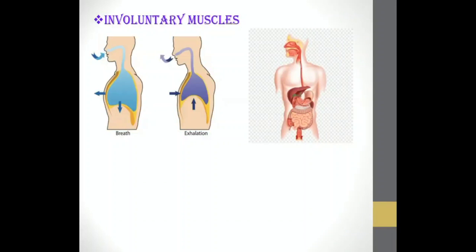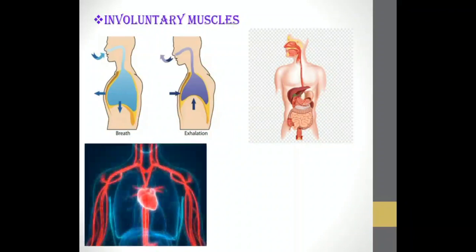Then the second example is your digestion. Digestion takes place by itself. These are vital functions. They are essential for your life. They are not dependent on your will. Whether you want your food to get digested, then only it will get digested? No, it is your system that has to complete that function. It is essential for your life. So if you like it or you don't like it, if you want to or if you don't want to, still that particular function will be performed.